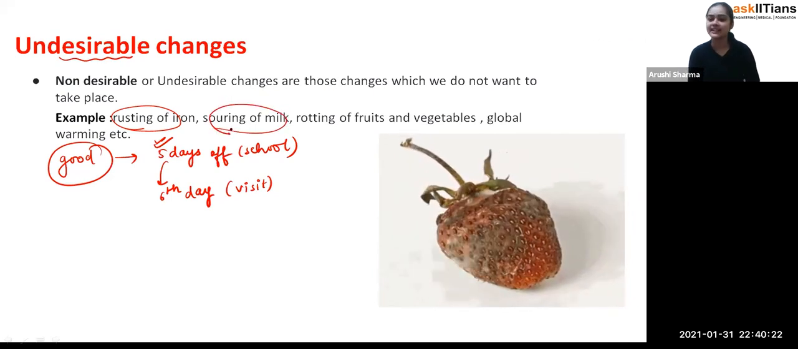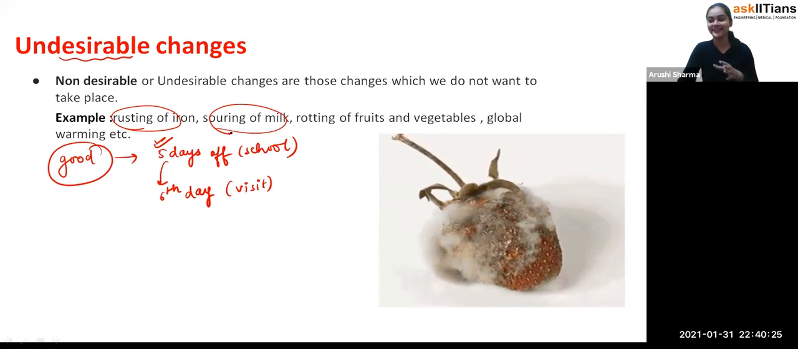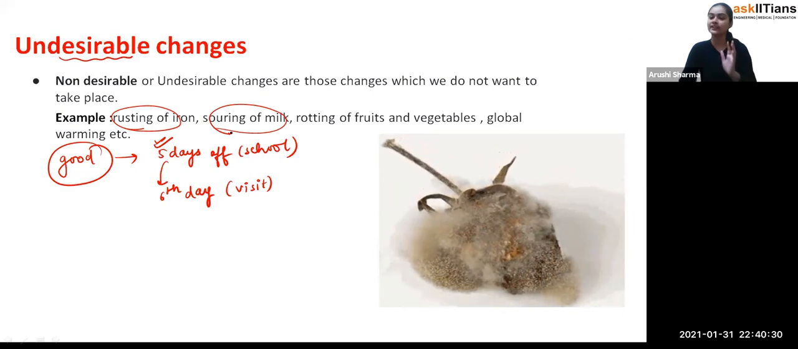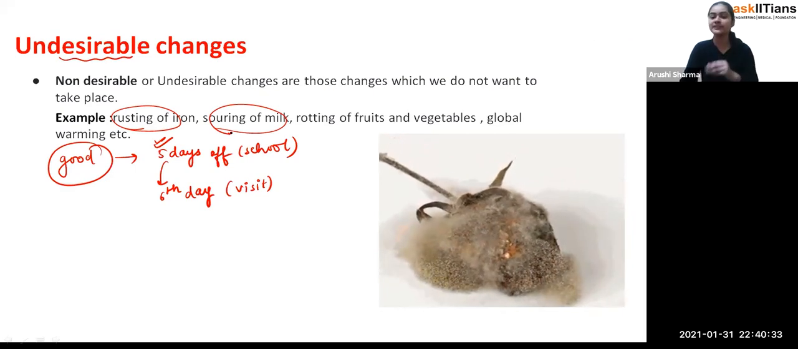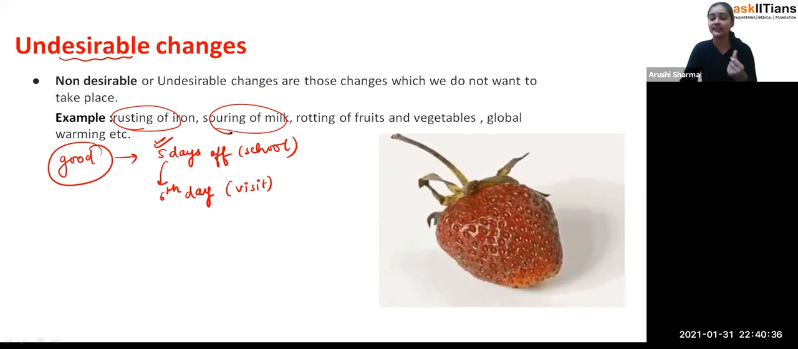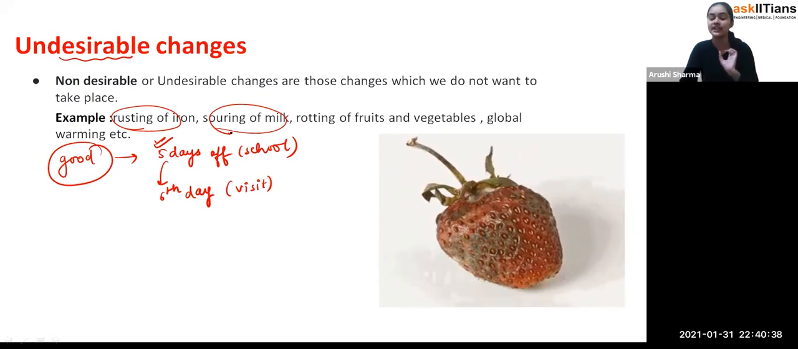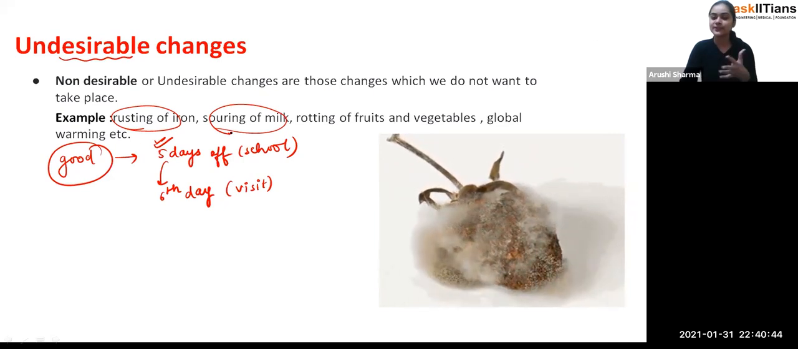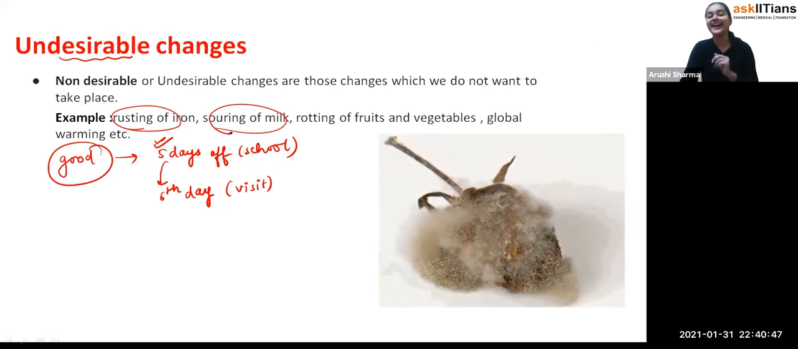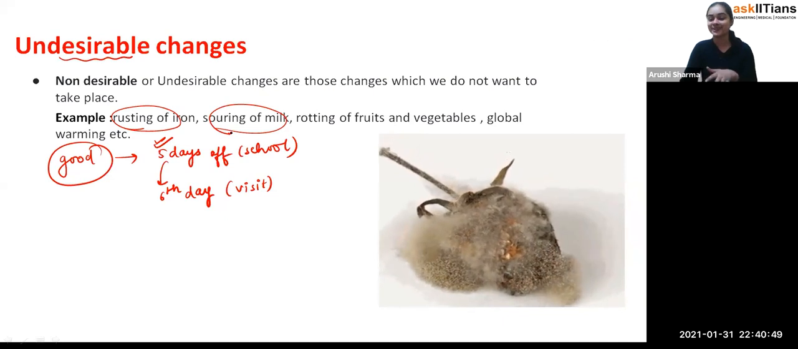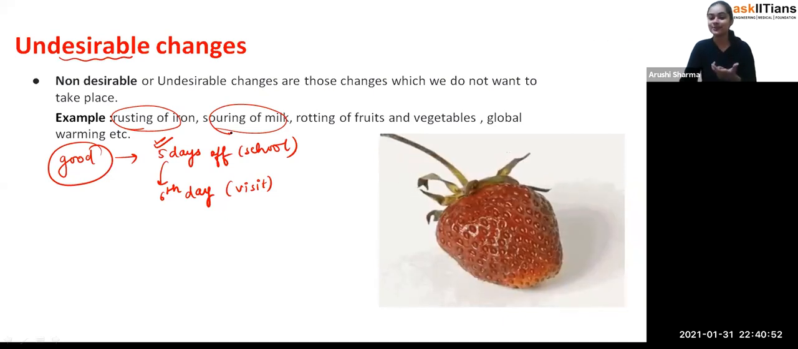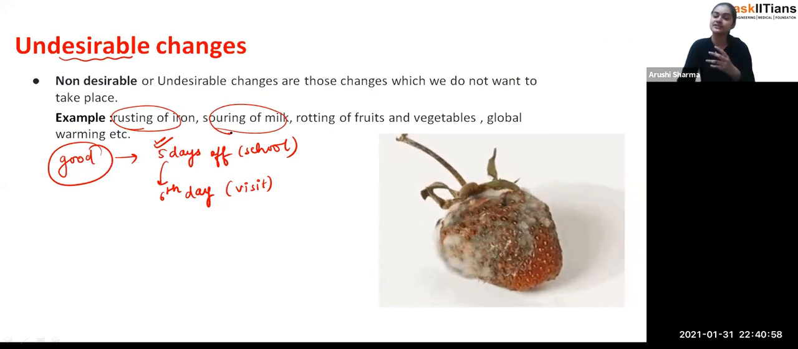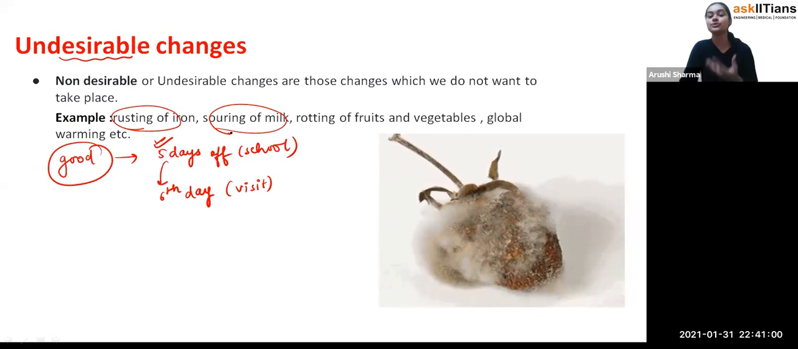Souring of milk, exactly. One day in my house, we bought milk and boiled it, and we kept it outside for some time, because when the milk is very hot we can't directly keep it in the freezer. It was summer, and we forgot to keep it in the refrigerator. So the milk got sour and we couldn't use it. These are the types of changes we don't want, where our food or vegetables get destroyed or damaged so that we can't use them.